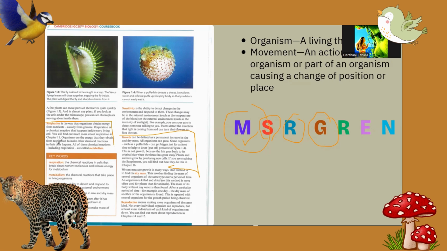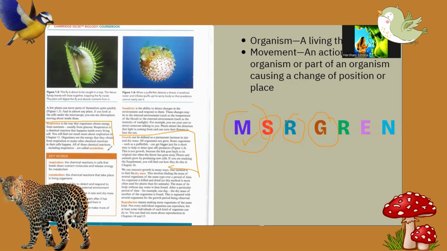You will find out much more about respiration in chapter 11. We will discuss human respiration as well as cell respiration, aerobic and anaerobic. Organisms use the energy that they obtain from respiration to make other chemical reactions in their cells happen. All of the chemical reactions, including respiration, are called metabolism.